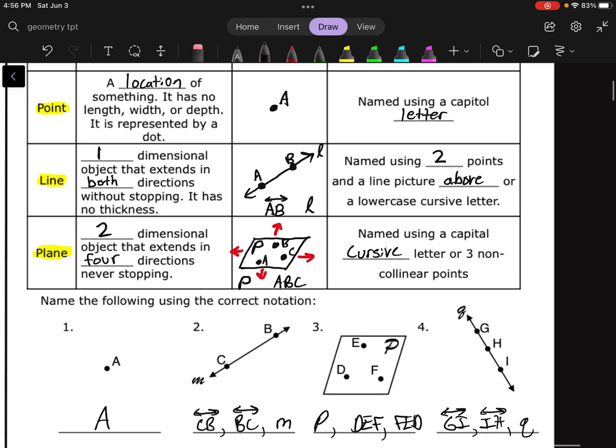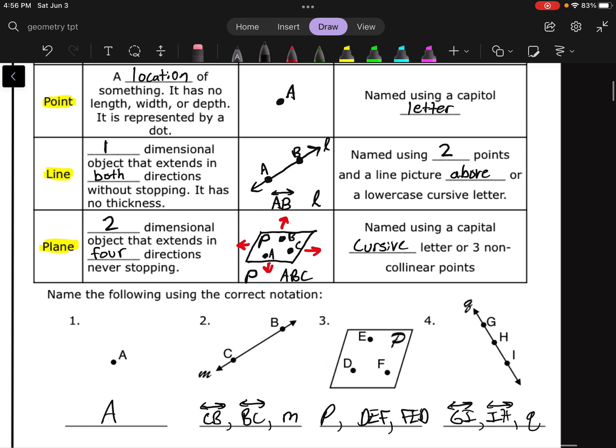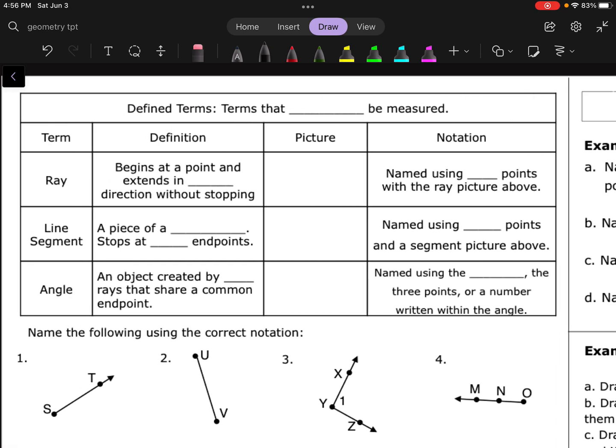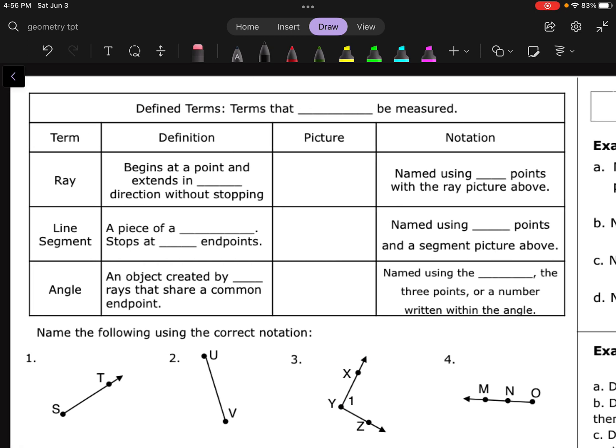Okay, so we got our undefined terms. Those are going to be the things that we use to build out our bigger, badder shapes as we move forward. Okay, so let's open that little book up, and on the inside left side, we should have this guy.